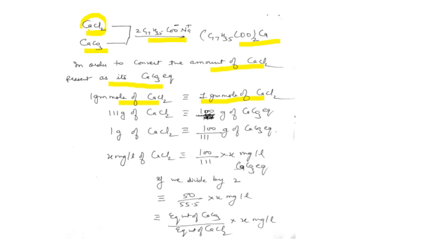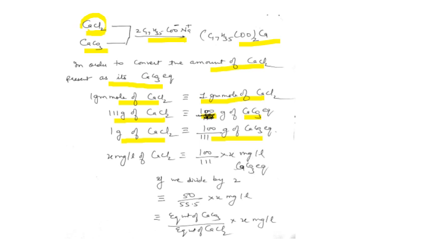Gram mole means molecular weight. So 111 grams of CaCl2 is equivalent to 100 grams of calcium carbonate, because the molecular weight of calcium carbonate is 100. So 1 gram of calcium chloride is equivalent to 100 by 111 gram of calcium carbonate.